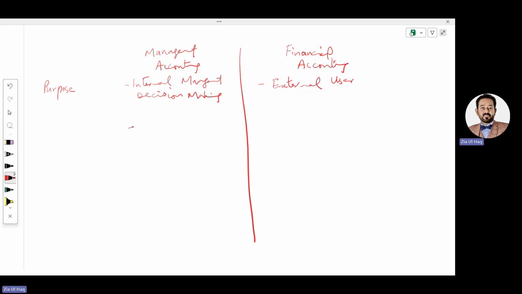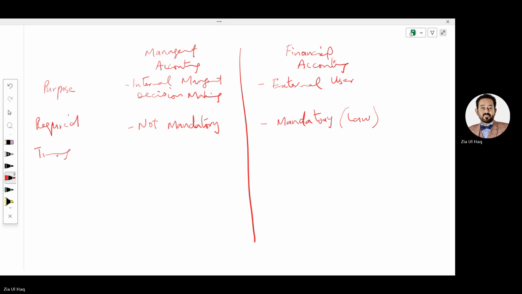Management accounting is not mandatory, it's not compulsory, but financial accounting is mandatory. By law, a company has to produce financial statements, whether required or not.